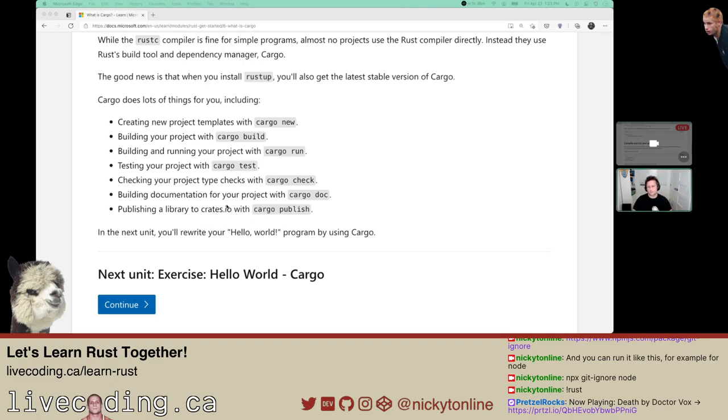That's where that other VS Code extension was coming from in terms of using the website crates.io. That's where you can publish it, which is kind of like the npmjs.org site. Unit, exercise, hello world.